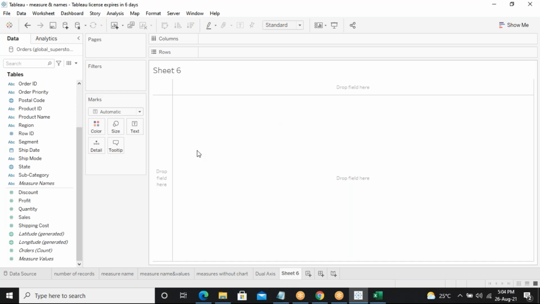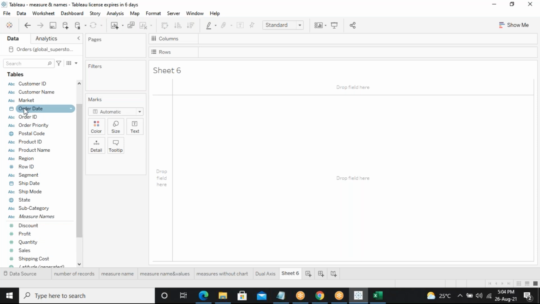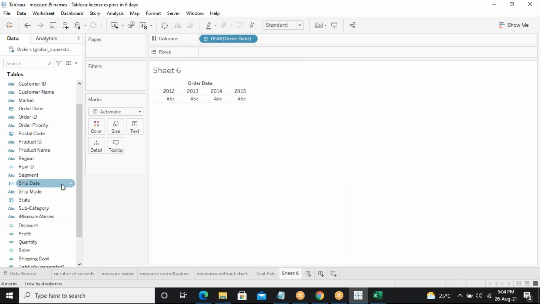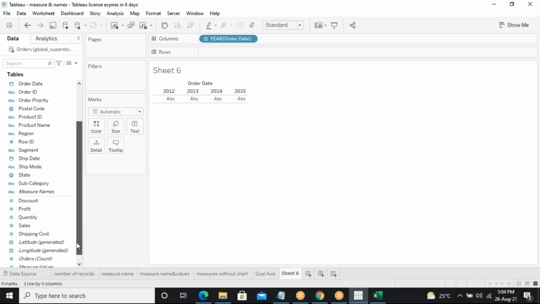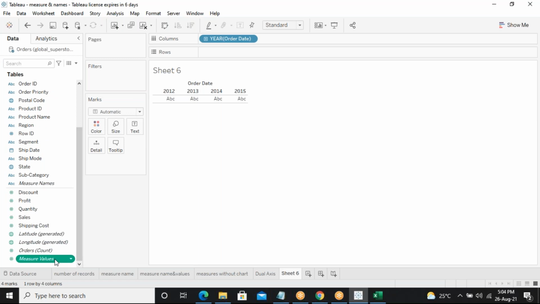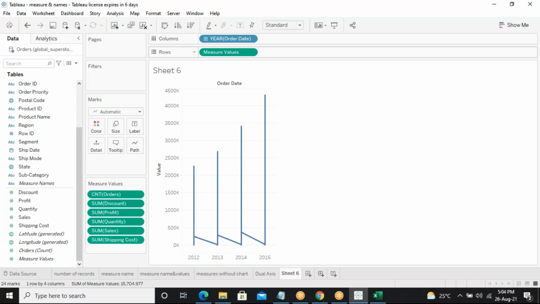So here, let's take the same thing. I'll take order date into columns, and instead of taking the fields here, I'll take measure values from this place. Now you will come to know what the use of this measure values is. Once you take the measure values, automatically you get a chart like this.